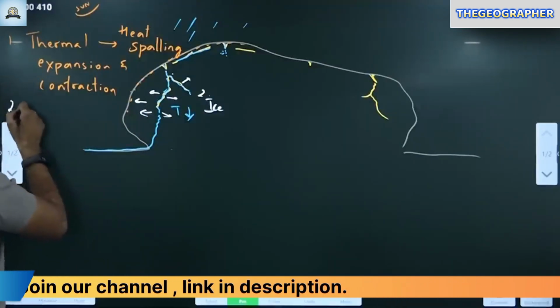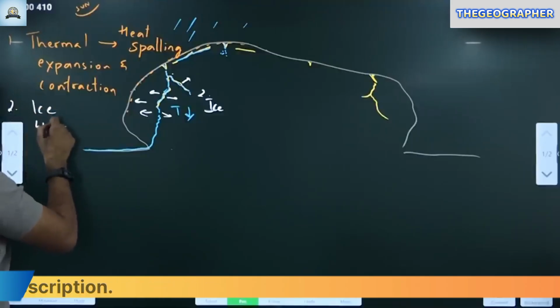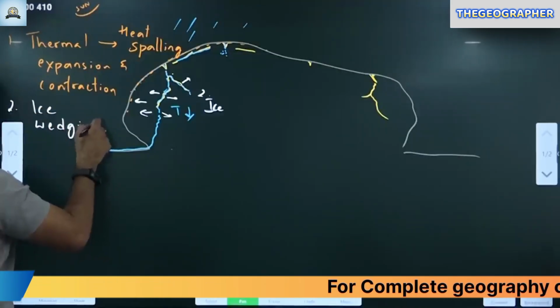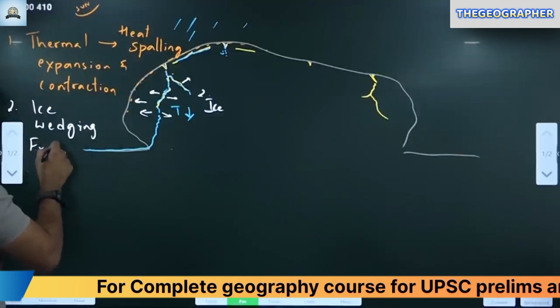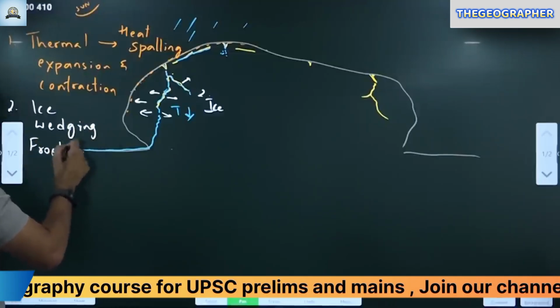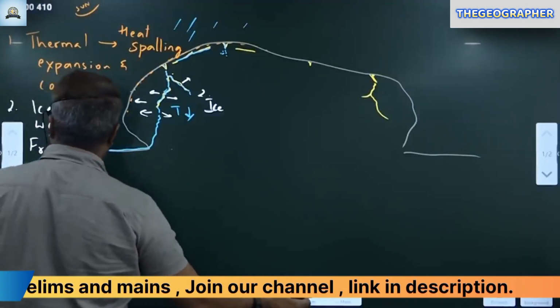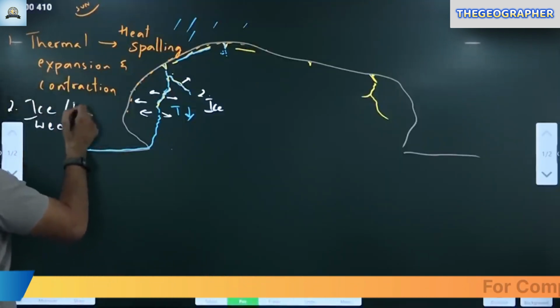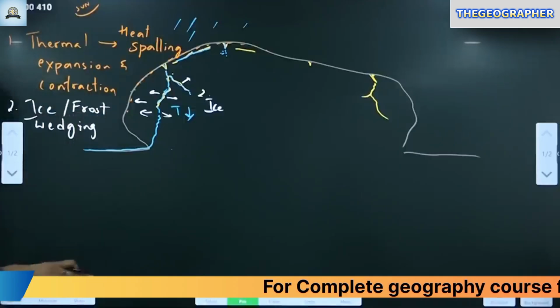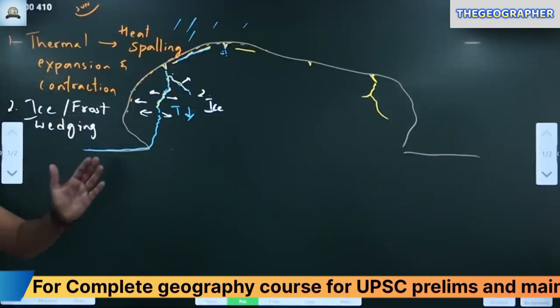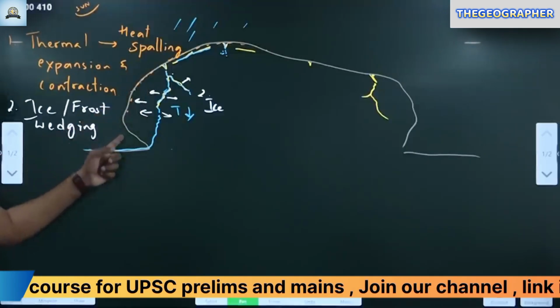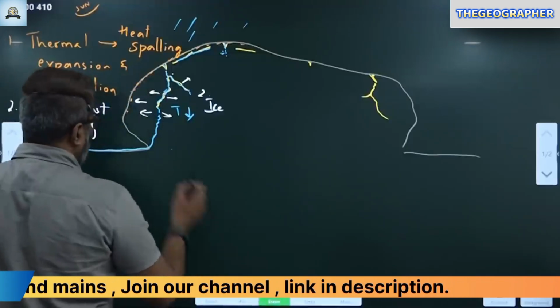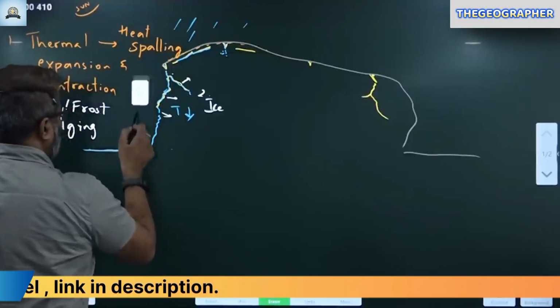Okay, all right. Second one is ice wedging. Ice acts as a wedge, or frost wedging we call it. Frost or ice wedging, please remember. Frost or ice wedging in technical words. Because of this, what happens? The entire rock starts widening up. So this entire boulder, you notice here, this boulder will separate now. All of you notice this entire rock will now come apart.